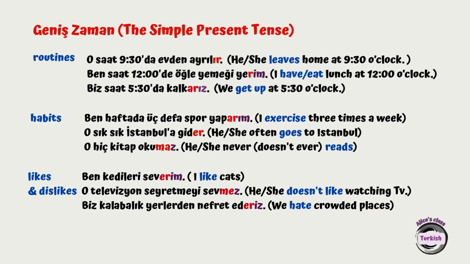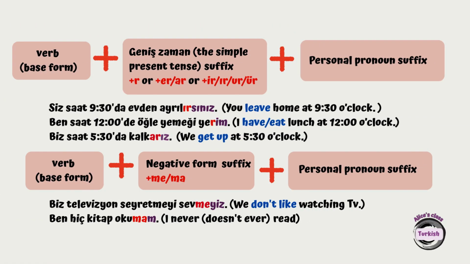So how do we recognize this tense in a sentence, or how can we construct sentences using this tense in Turkish? Let's review it one more time. We take the verb in dictionary form, we get rid of mek, so we achieve the base form, and then we attach the geniş zaman suffix, and that's going to be re, or er, or ur, or ür. And then lastly, we attach the personal pronoun suffix. Like these examples. Siz saat 9.30'da evden ayrılırsınız. Geniş zaman suffix. Sınız is for siz, personal pronoun suffix.